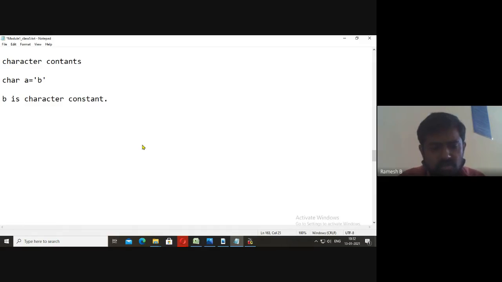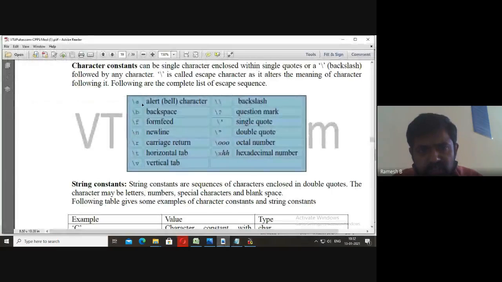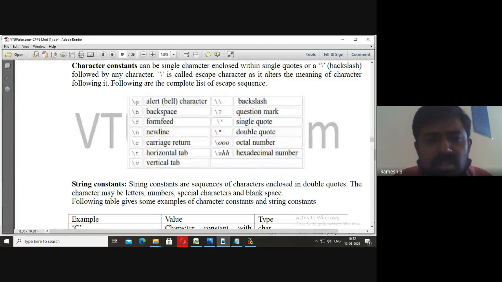Because it is enclosed within single quotes. Do you see the single quotes here? B is enclosed within single quotes, so this is a character constant. There are a few more character constants like this, backslash a. It gives you some bell sound. Backslash b gives you backspace. Similarly backslash t gives you a horizontal tab.